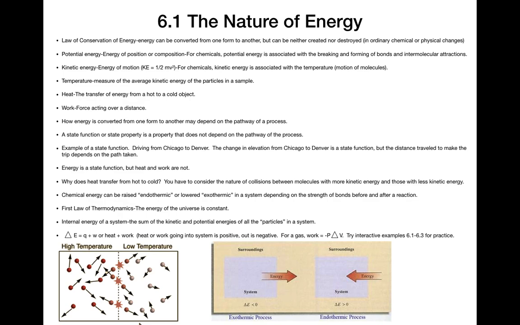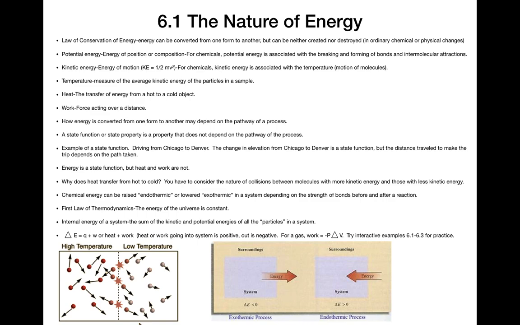If we look at the two main forms of energy, potential and kinetic, potential is defined to be the energy of position, or in chemistry we could say the energy of composition, or the energy of bonds. So for chemicals it's usually the potential energy of the chemical bonds that we're talking about, and that could be the covalent and ionic bonds, it could be the intermolecular attractions like hydrogen bonding or London dispersion forces.